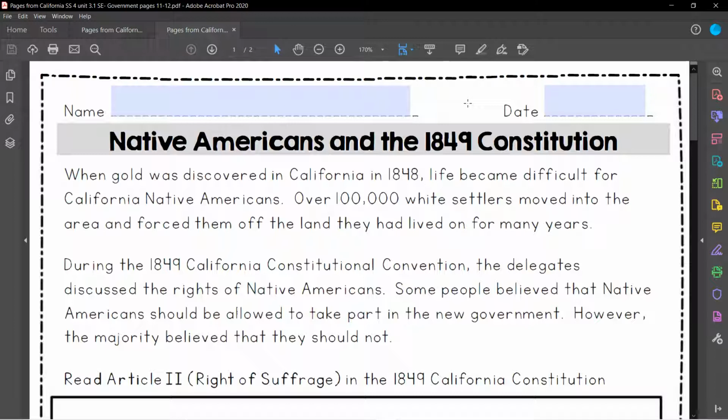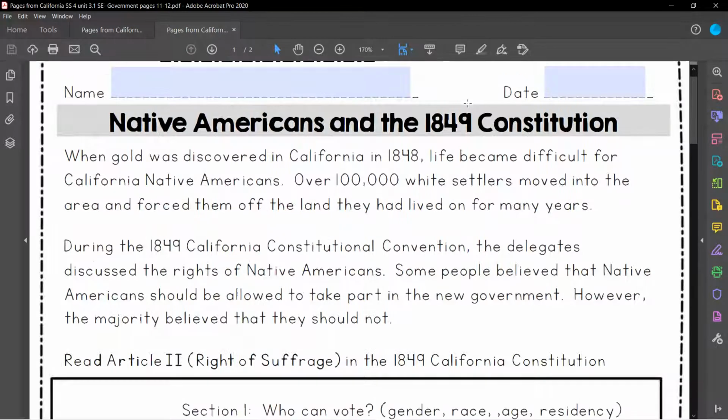So over 100,000 white settlers moved into the area and forced Native Americans off the land that they had lived on for many, many years. During that 1849 California Constitution Convention, the delegates, those people that were there, discussed the rights of Native Americans. Some people believed that the Native Americans should be allowed to take part in the new government, which makes sense because they were already there and they lived there, so they should be able to participate. But unfortunately, the majority, or the larger number of people that were there, believed that Native Americans should not.